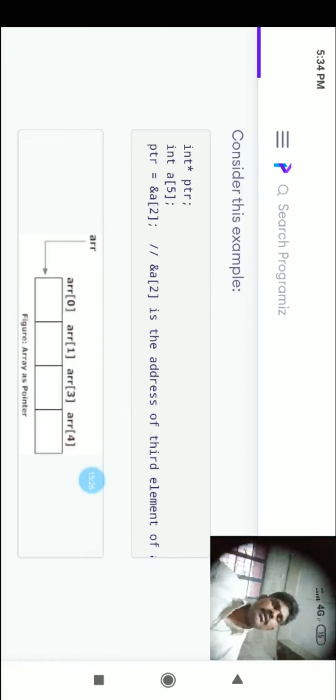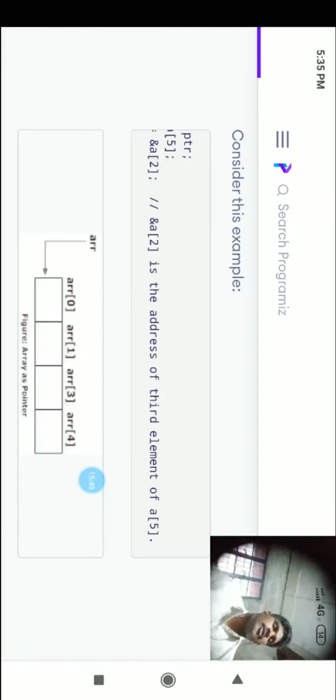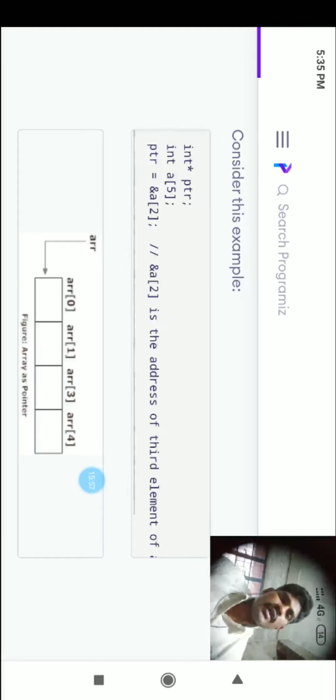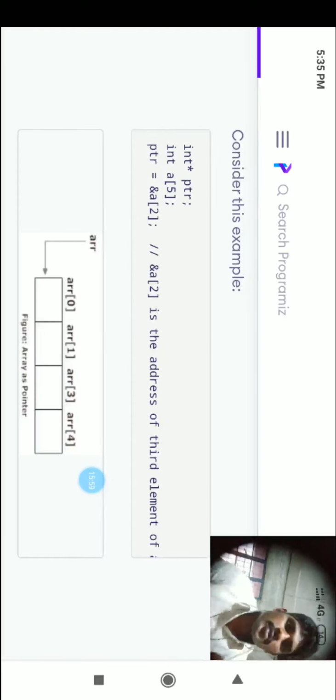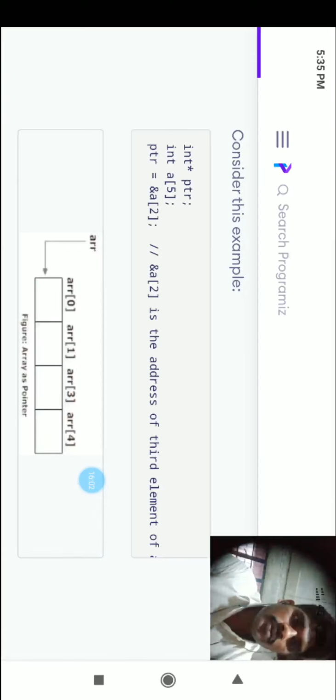Look at here. int star ptr, it is a pointer variable. int a[5], 5 is the size of the array. Now ptr equal to ampersand a[2], meaning the address of the third element of the array is stored into ptr. Why the third element? Because arrays start with 0: 0 is the first position, 1 is the second position, 2 is the third position. That address of the third position will be stored into ptr. So what is the size of the array? 5. 1, 2, 3, 4.